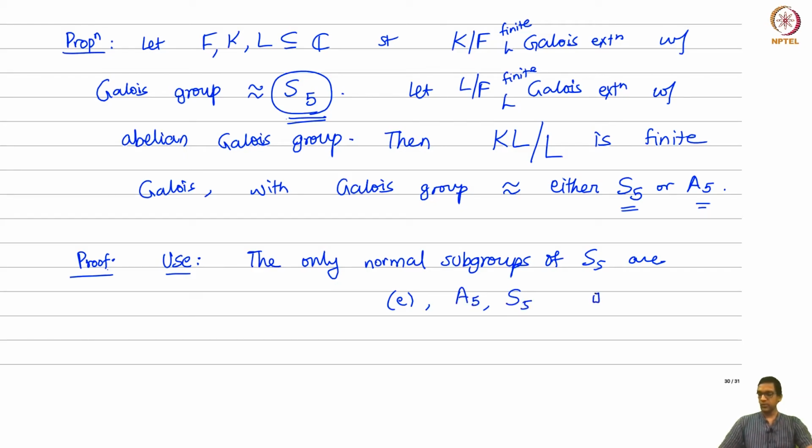That's all you need to use. So I'm just going to leave this proof as an exercise: redo all the very same steps and it still works for a group like S5 which is almost simple. Good, and this is going to be relevant to the insolvability of the quintic.